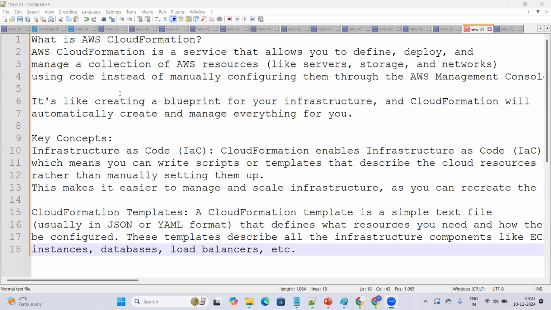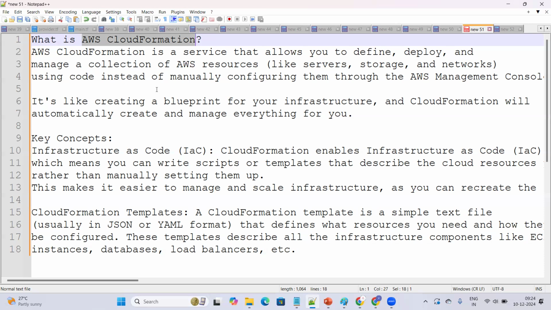So now let's move on to the other service, which is called CloudFormation. We need to understand what CloudFormation is in very simple words. I can say CloudFormation is similar to Terraform. If you have already gone through what Terraform is, you will definitely understand what CloudFormation is. Either Terraform or CloudFormation, whichever tool we are using, they are mainly for creating infrastructure.